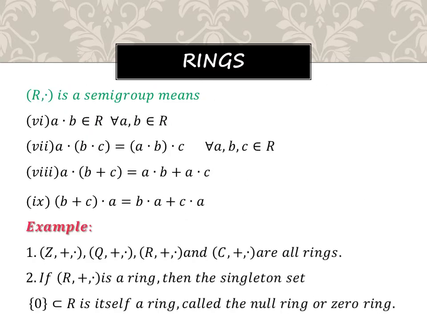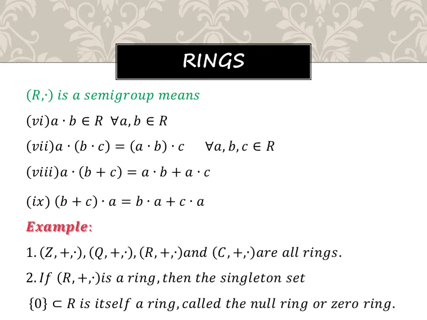Now what about (R, ·)? (R, ·) is a semigroup. What is the expansion form for that? a, b belongs to R means a dot b belongs to R, that is, closure exists. And associative: (a dot b) dot c is equal to a dot (b dot c). And distributive: a dot (b plus c) is equal to a dot b plus a dot c, and (b plus c) dot a is equal to b dot a plus c dot a. So overall, for checking a ring, we have to check these nine conditions, right?